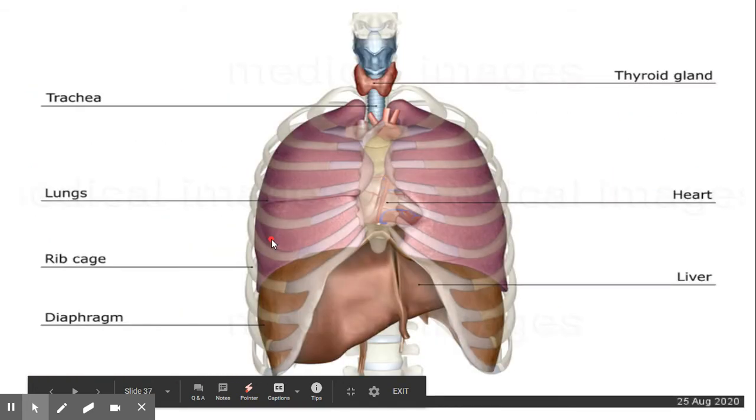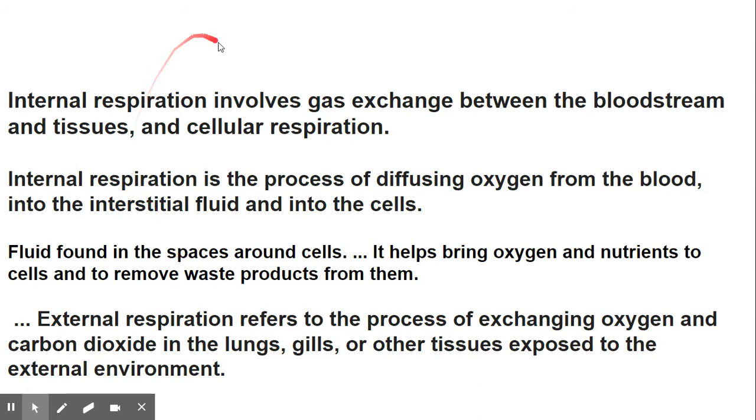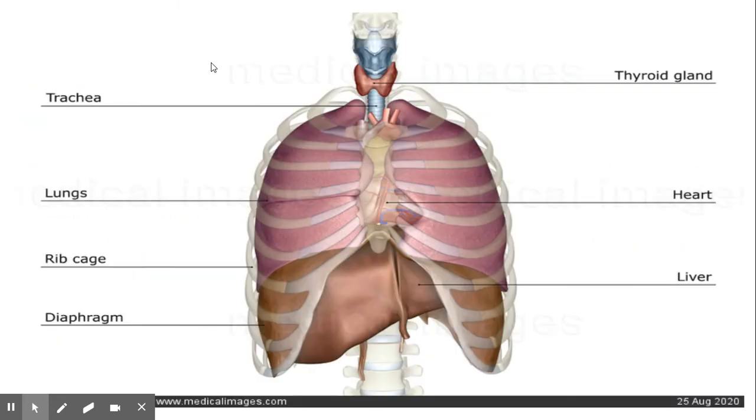So, children, this slide is giving us the difference between internal and external respiration. Internal respiration involves gaseous exchange between bloodstream and tissues and cellular respiration. However, external respiration refers to exchange of gases in the lungs, gills, or other organs exposed to the external environment.